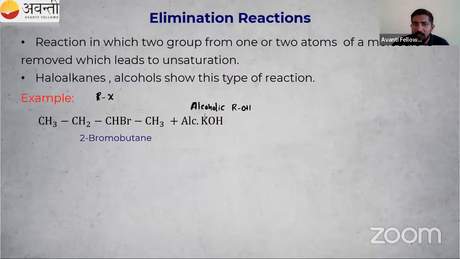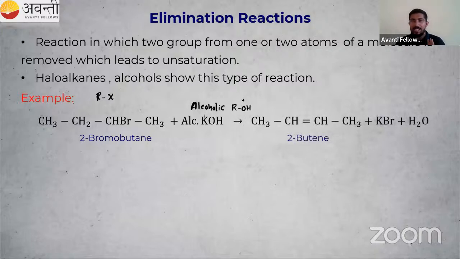alcohol, right? ROH. So alcoholic KOH. In the presence of alcoholic KOH, 2-bromobutane is undergoing some reaction. What is the reaction happening here? Let us check the product, then I can explain that. Here in this carbon, you can see one hydrogen. There are two hydrogens, but only focus on one hydrogen. In this carbon, one bromine is attached. Then this hydrogen and bromine, we are eliminating two atoms from two carbon atoms.